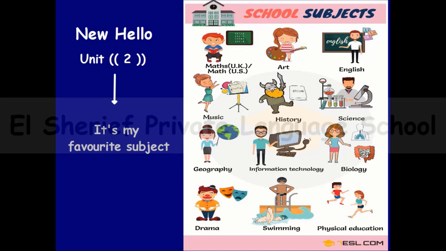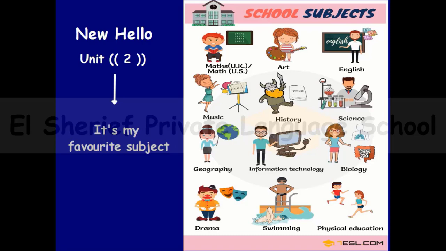Today we're going to start with Unit 2 of your new Hello book. As you can see, the title of the unit is "My Favorite Subject." Of course, we have a lot of subjects in our school day, and many teachers and sessions. As we can see in the picture, we have math, art, English, music, history, science, geography, biology, drama, and physical education.